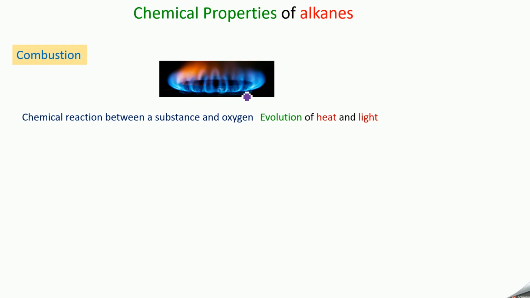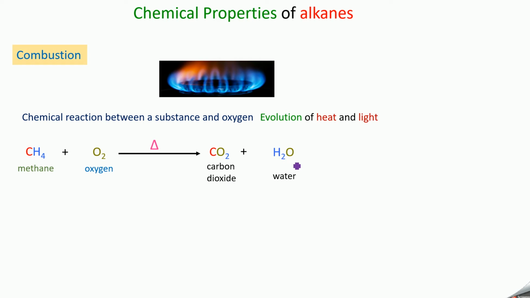For example, you can have this one. This is a cooking gas which gets ignited in oxygen to produce heat and light, usually in the form of flame. So that is a very good example for combustion reaction. These alkanes also undergo this type of combustion reaction. For example, you take CH4, methane. This will react with a sufficient amount of oxygen, and gets ignited to form CO2, that is carbon dioxide, and H2O, that is water, with the evolution of heat.